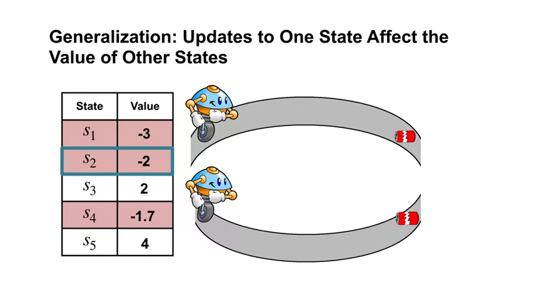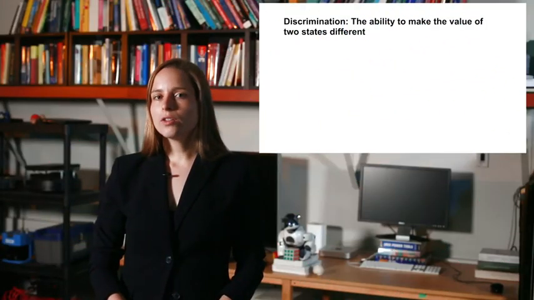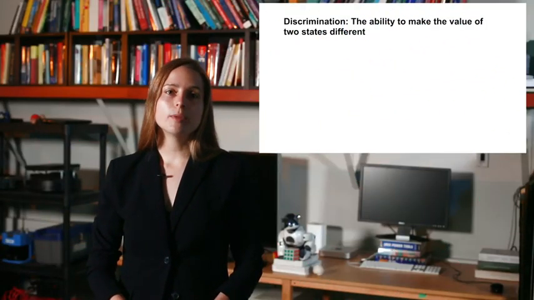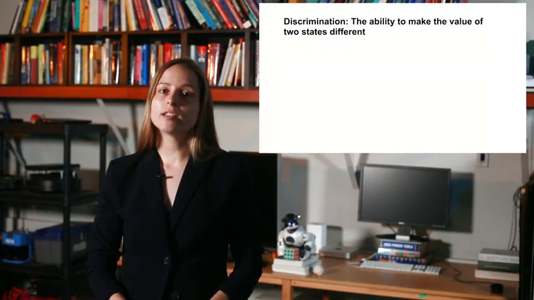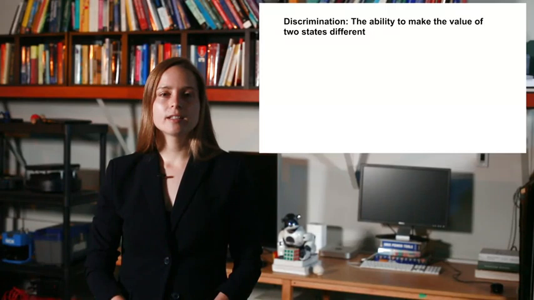Generalization can speed learning by making better use of the experience we have. We may not have to visit every state as much to get its values correct if we can learn its value from similar states. On the other hand, discrimination means the ability to make the values for two states different, to distinguish between the values for these two states.